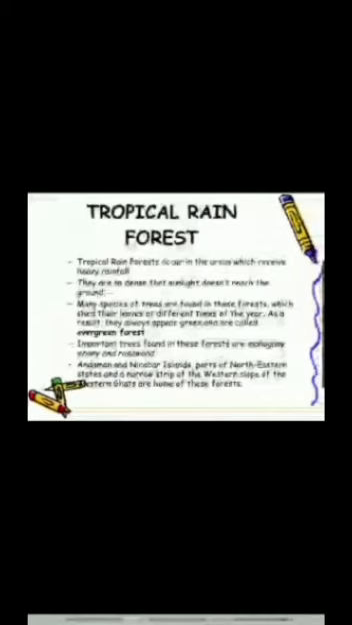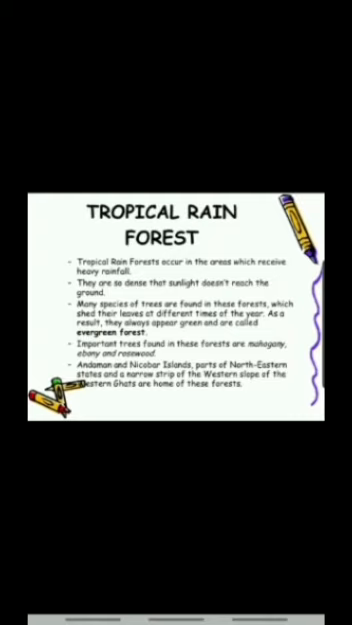So first of all, what are tropical rainforests? Tropical rainforests occur in the areas which receive heavy rainfall. As the name suggests, it is tropical rainforest. So we find these forests mainly in areas where we have heavy rainfall. These forests are very, very dense, and sunlight doesn't reach the ground. It remains almost green throughout the year.